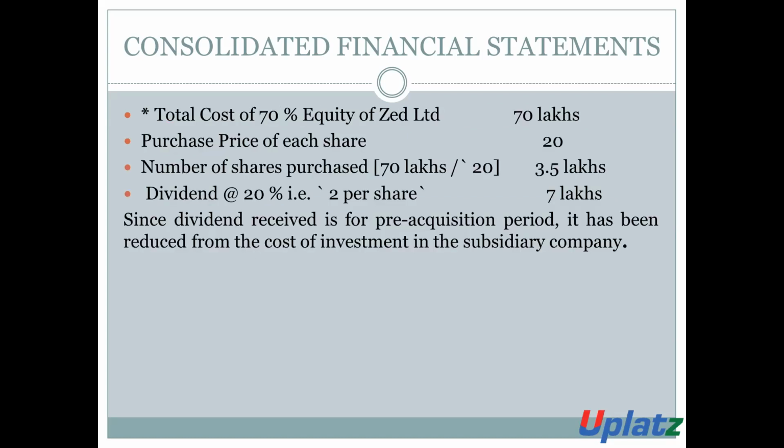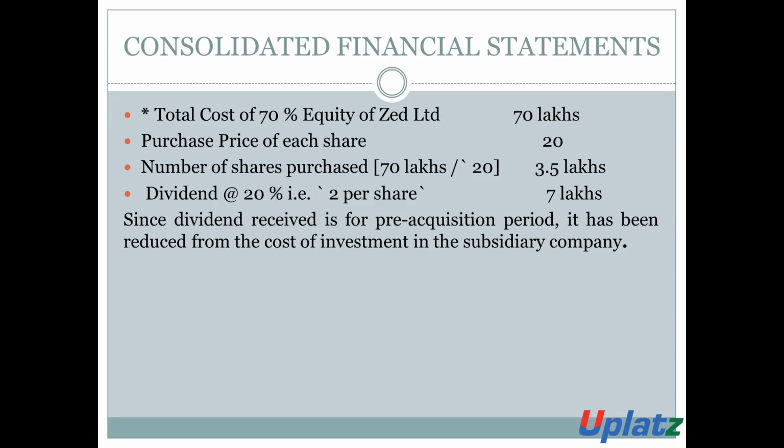So the total cost of 70% equity is 70 lakh and purchase price of each share is 20. Then the number of shares purchased is 70 lakh divided by 20 rupees per share, 3.5 lakh shares.